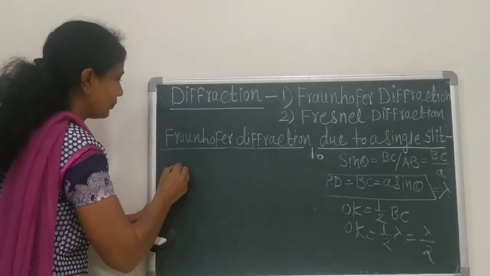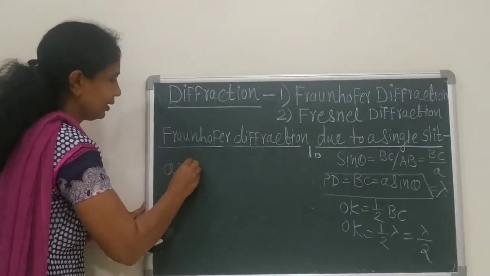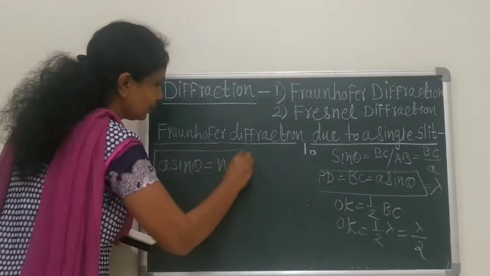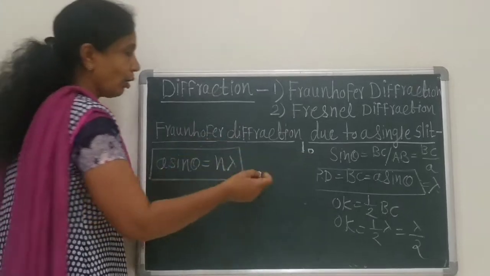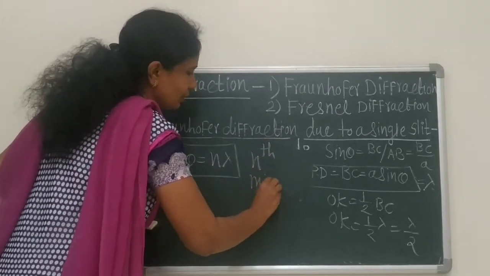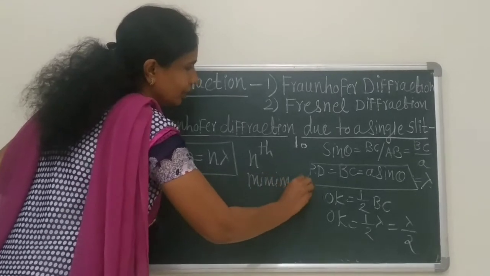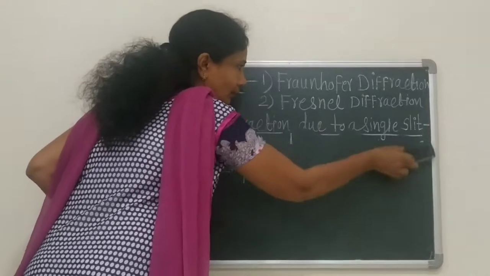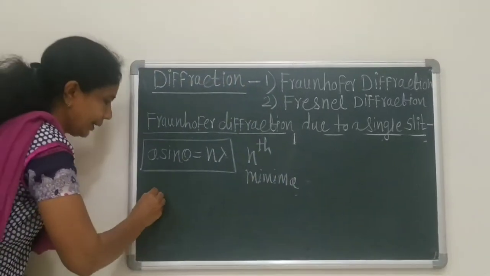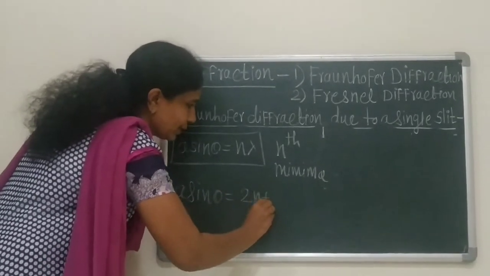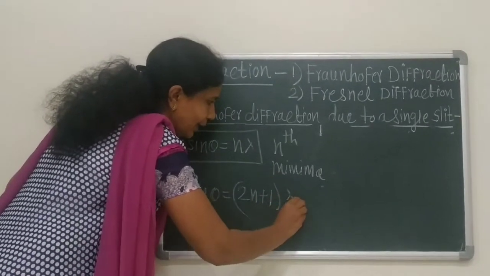See this equation: a sin theta is equal to n lambda. This is the position of nth minima. And a sin theta is equal to (2n+1) lambda by 2.